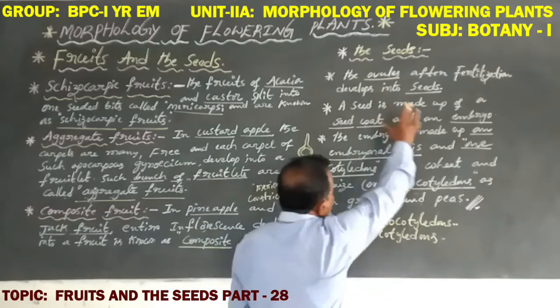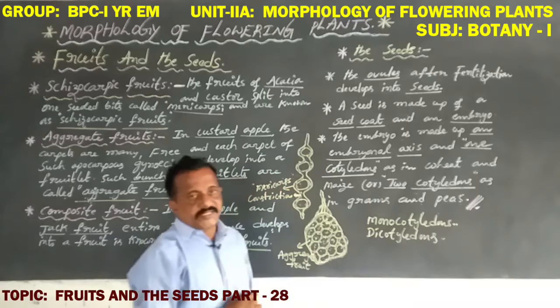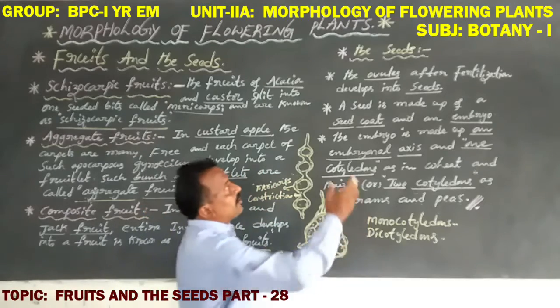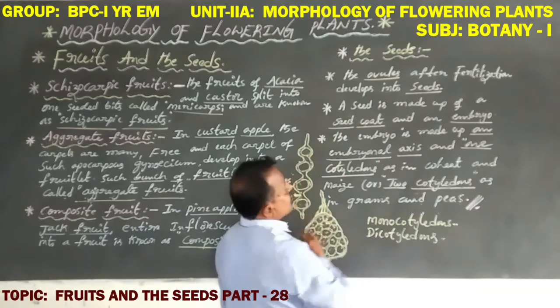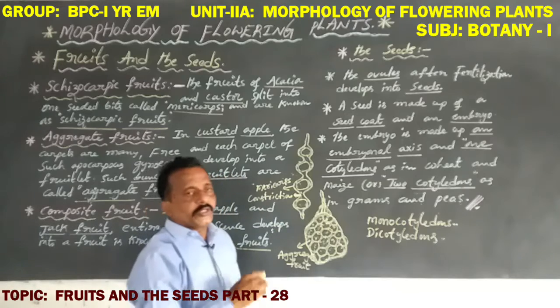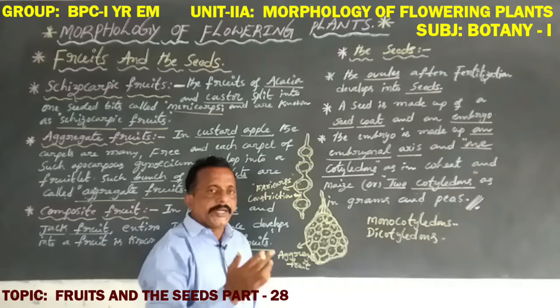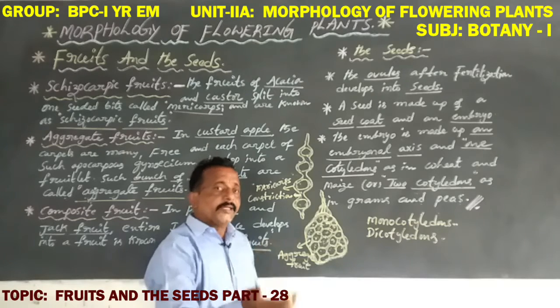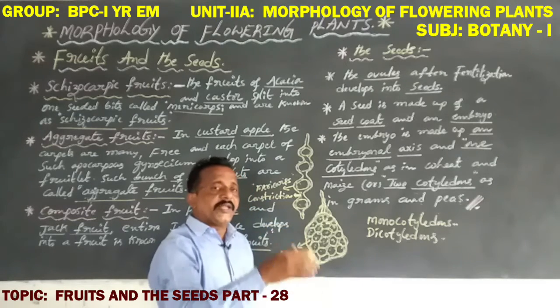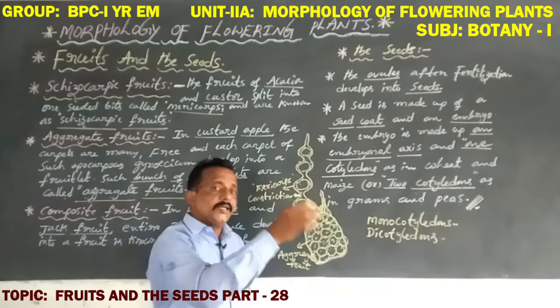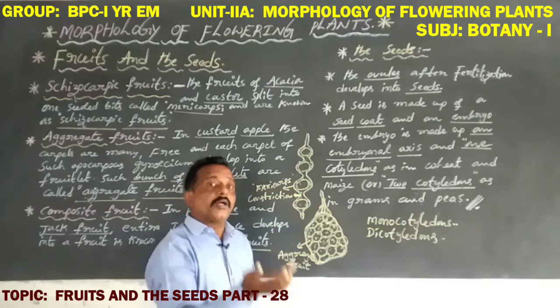So this is about the general characteristics of seeds. Dear students, a seed is made up of a seed coat and an embryo, and the embryo is made up of an embryonal axis and one cotyledon or two cotyledons.